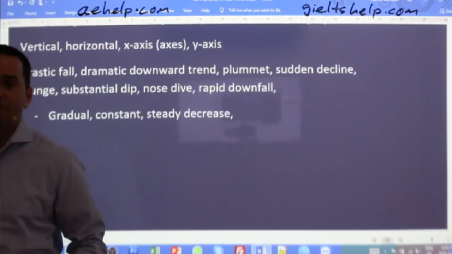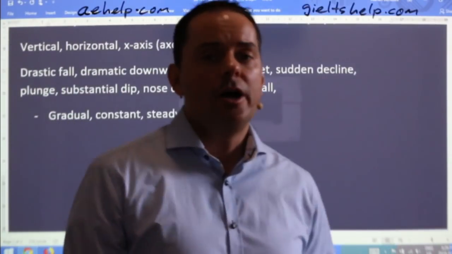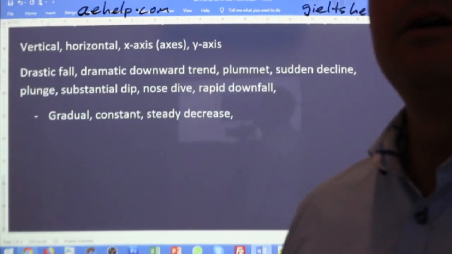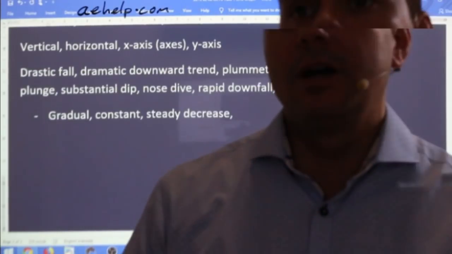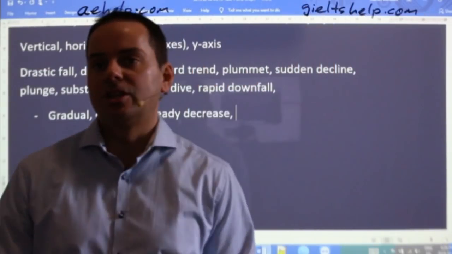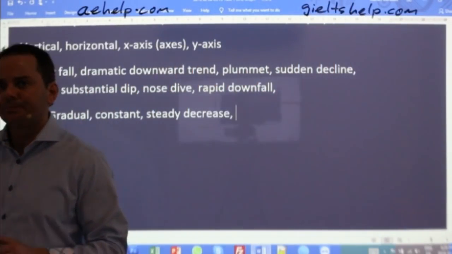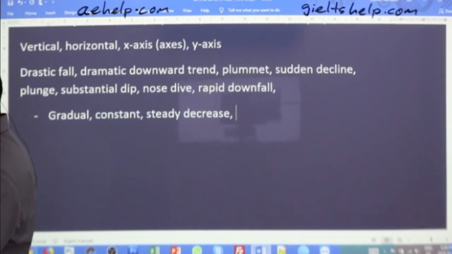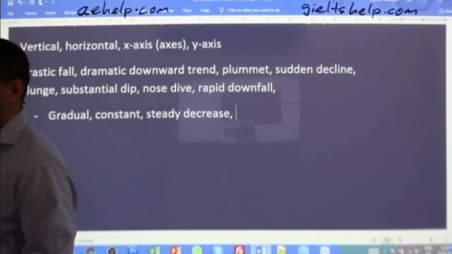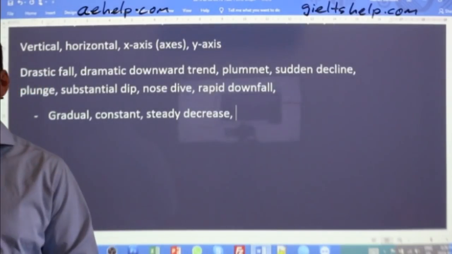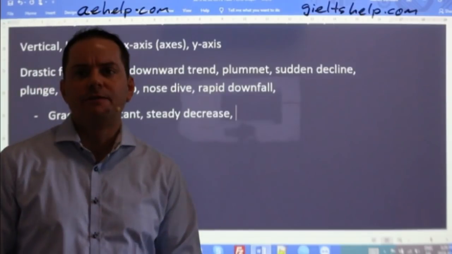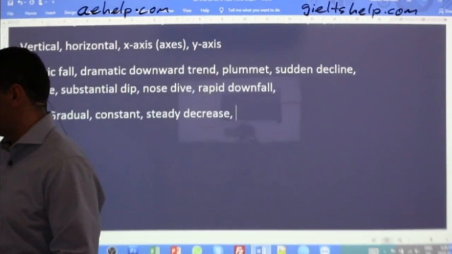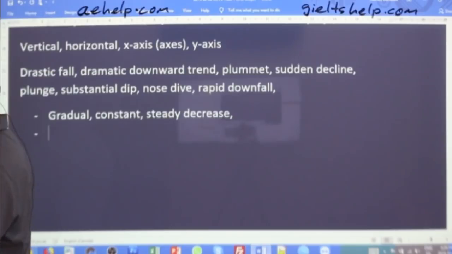Decrease is the verb, of course, so that would work for any of these, except we're looking more at the adverbs here. Moderate I would add for the next one. Minimal I would also do for the next one.